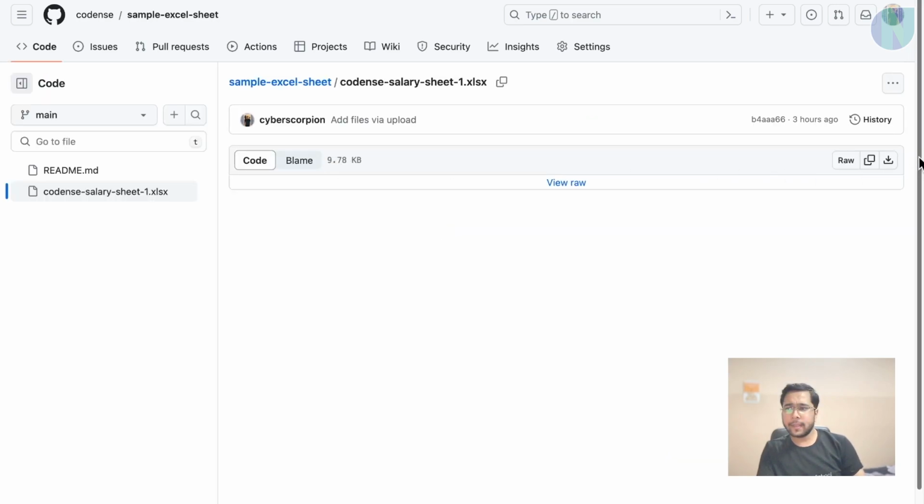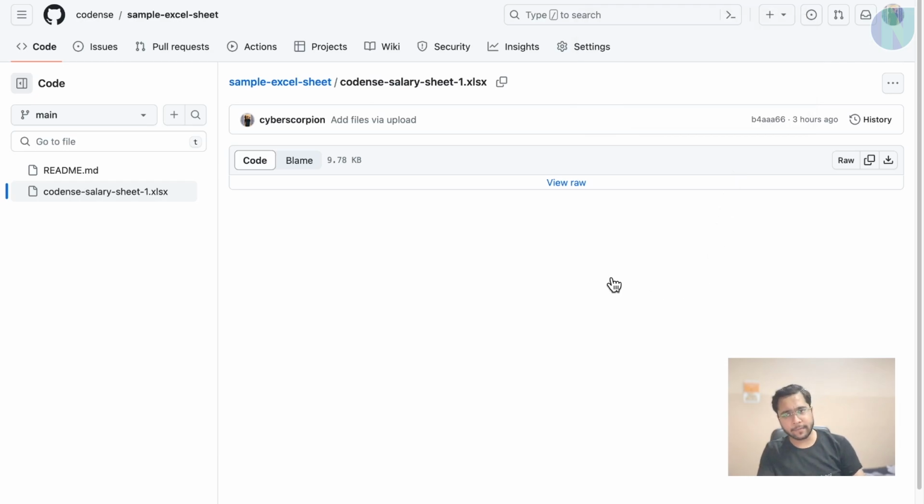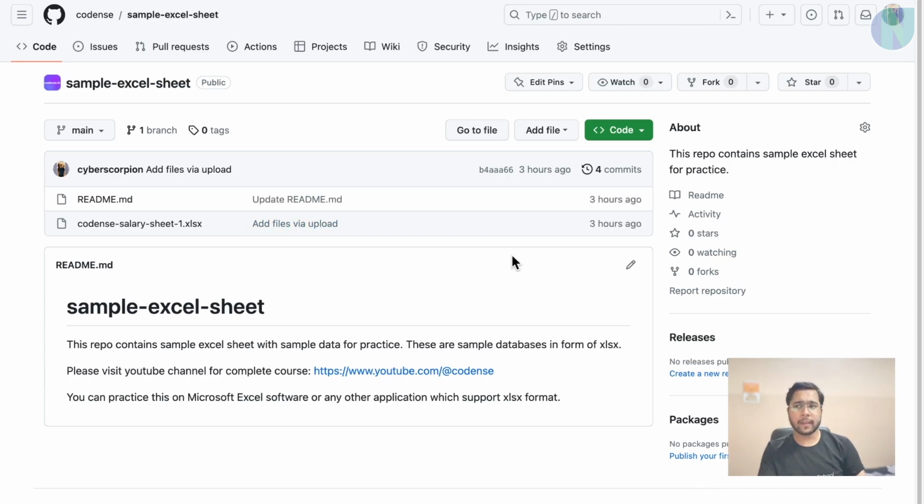Here you can see on the right hand side there is an option to download the raw file. You can download the raw file to your computer. Just click here, a download pop-up appears, and save it wherever you want. I am canceling this download because I have already saved this file. This is a repo where you can come and download the file. You can star this repo, you need to log into GitHub to do that, so for a lifetime you will not lose access to this Excel sheet. Whenever you want to practice, come here. You can star it, fork it, or bookmark it, whatever you need.